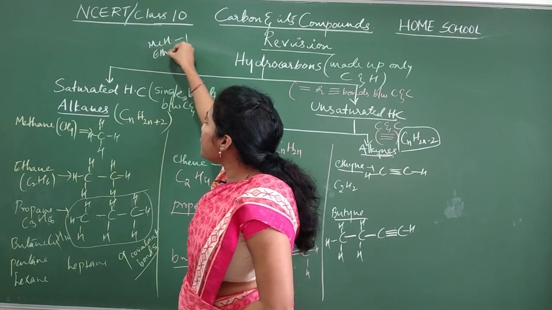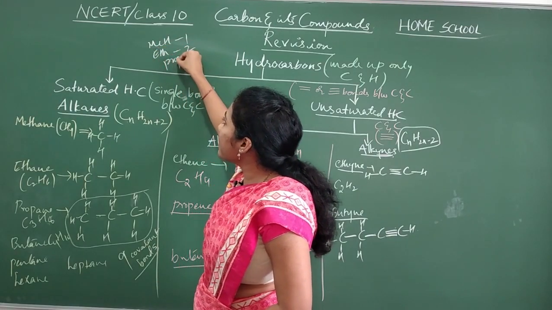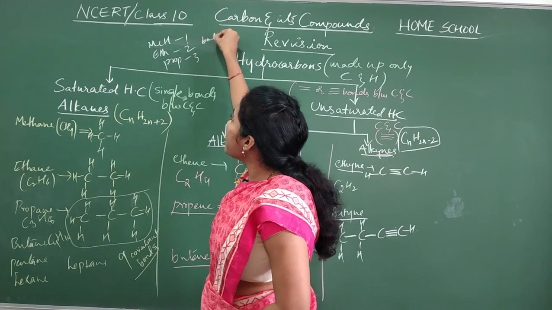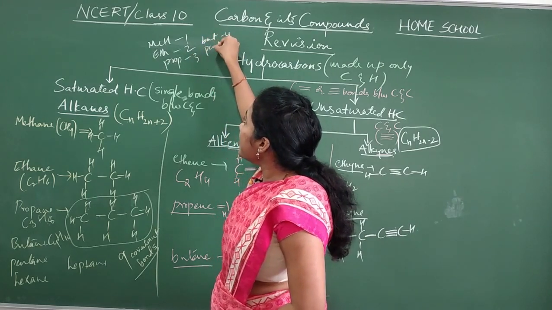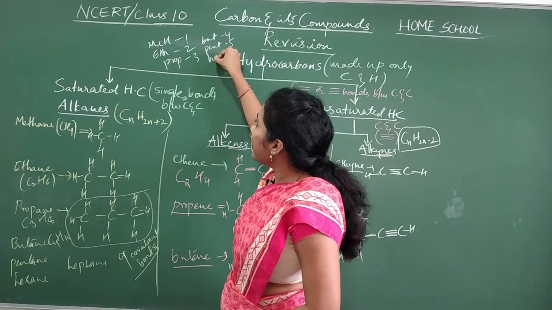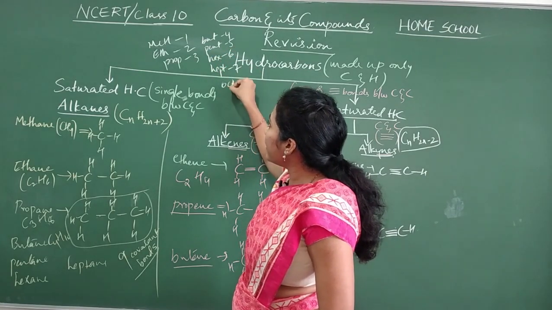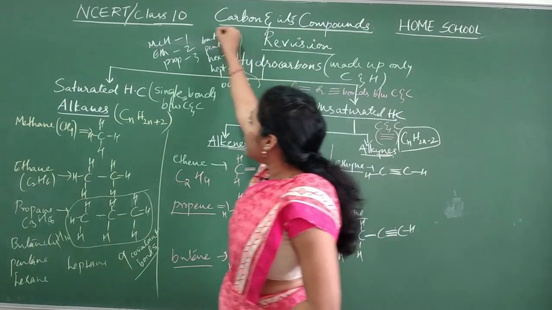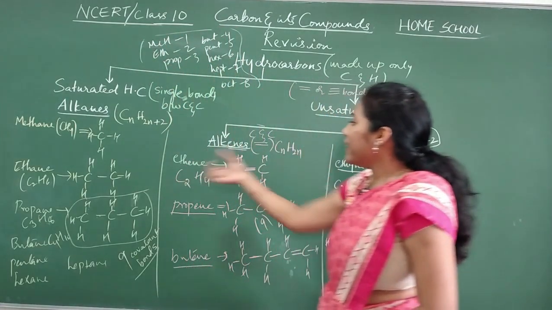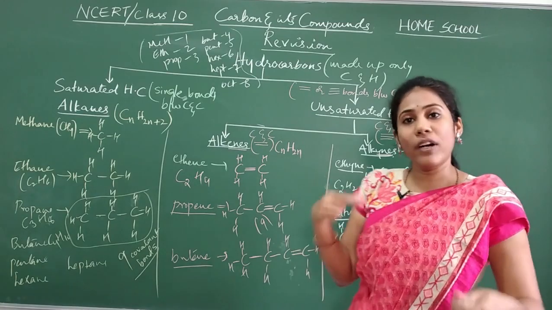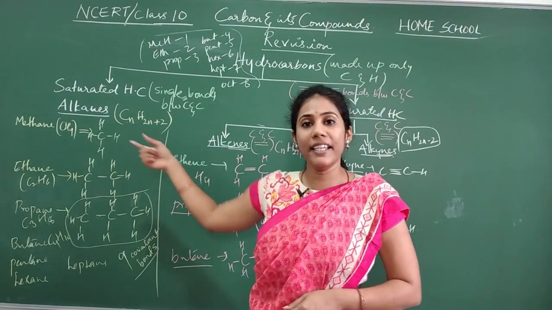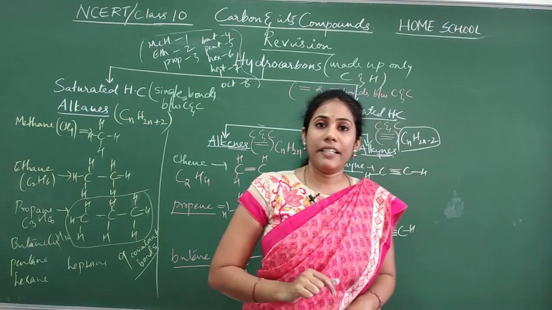Eth in the sense 2, prop is 3, but is 4, pent is 5, hex is 6, hept is 7, oct is 8. Actually based on this idea only you can write the structure for whatever the category it is, alkane, alkene as well as alkyne.